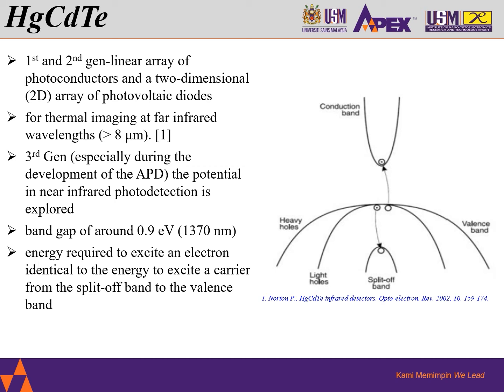For HgCdTe with a band gap around 0.9 electron volt, corresponding to the 1370 nanometer wavelength, the energy required to excite an electron from the valence band to the conduction band is identical to the energy to excite a carrier from the split-off band to the valence band, as you can see here. The value is the same.